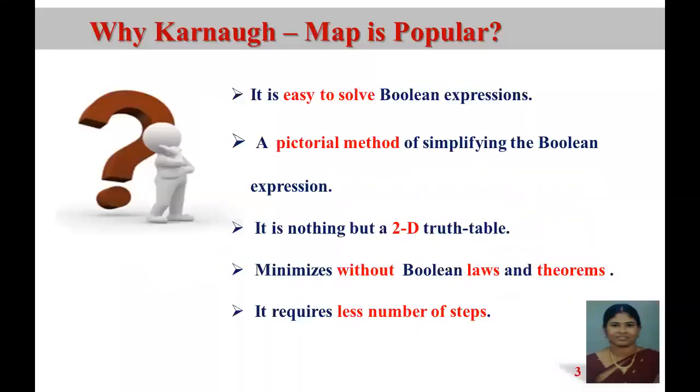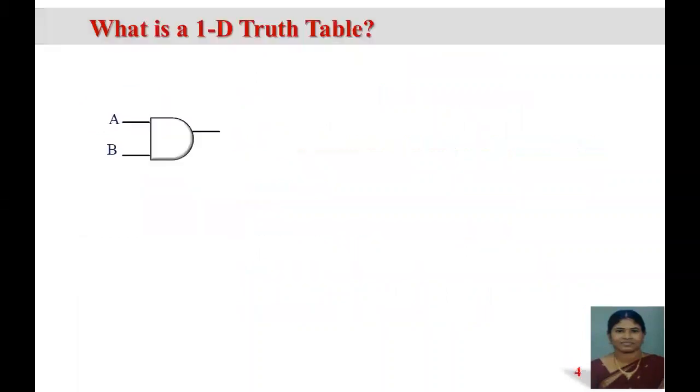Next question that comes to our mind is why is the Karnaugh map so popular? Because it is easy to solve Boolean expressions and it is a pictorial method of simplifying the Boolean expression. It is nothing but a two-dimensional truth table. It minimizes without the Boolean laws and theorems. And also the major thing is it requires fewer steps. That is why we say that the Karnaugh map is so popular.